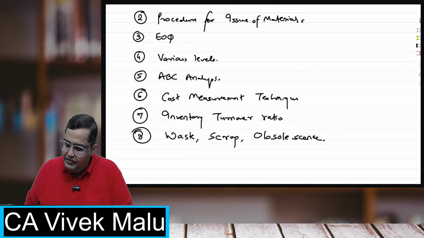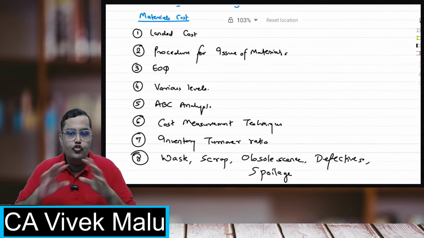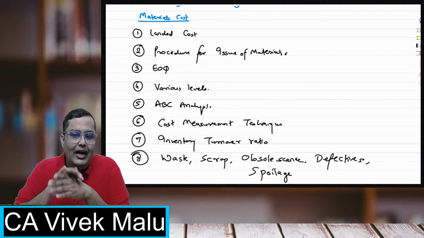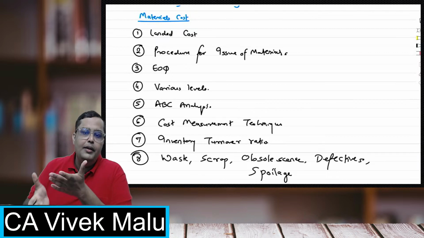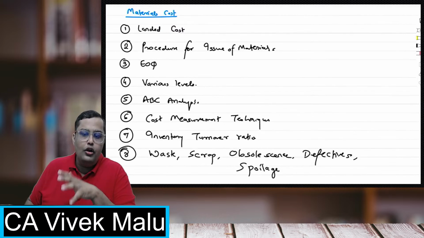Waste is there, scrap is there, defectives are there, spoilage is there, right? So how to handle all this is also included in this chapter, materials. So materials is a huge chapter, and there is no doubt why the institute has been asking more questions on this, because this is a very important topic. It is having a lot of coverage as well.